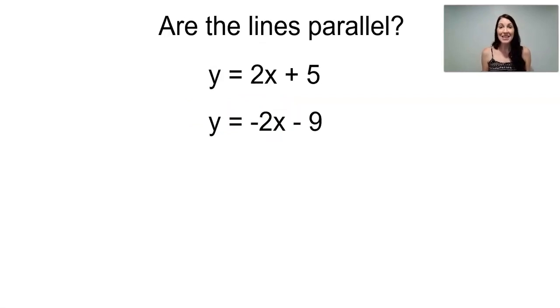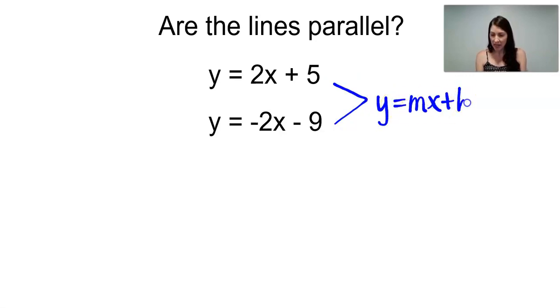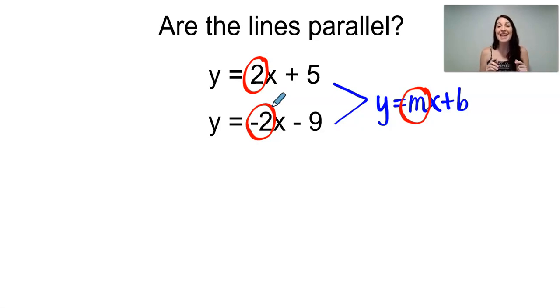Next question you may be asked is, are these two lines parallel? Well, in order to determine whether two lines are parallel, I need to look at their slopes. It looks like both of these lines are in slope-intercept form, which is y equals mx plus b. In slope-intercept form, the slope is m, or will be the coefficient of x. So you can see in the first line, the slope is 2. In the second line, the slope is -2. You may think, oh, they're very close, they have to be parallel, but in fact they are not parallel, so I'm going to say no.